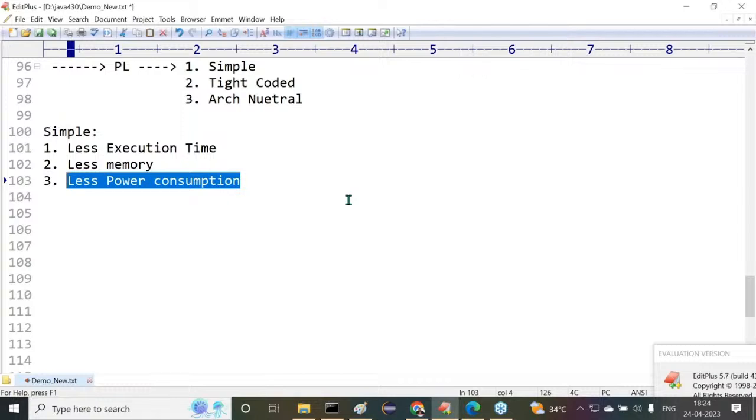Hardware component will switch off the device. Software component will not switch off the device. Only the hardware component will switch off the device, but the software component will give information to the hardware component. Yes, sir. Got it or not? What I am telling them.